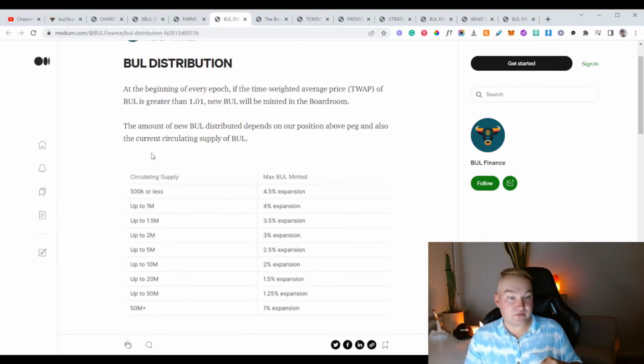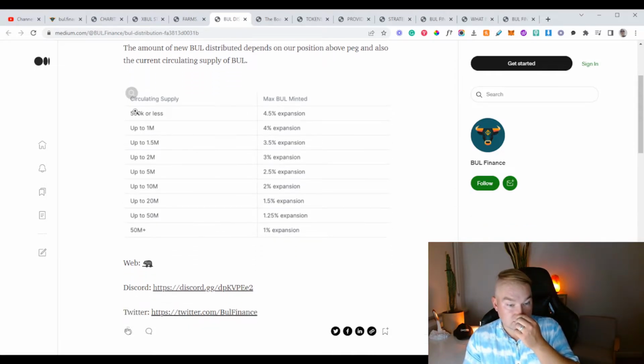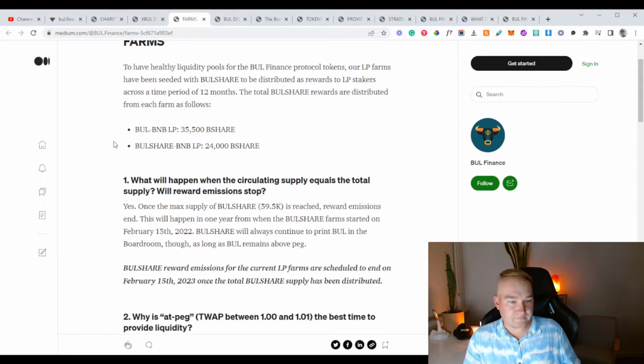The Bull distribution. So they say at the beginning of every epoch, if the time weighted average price of Bull is greater than 1.01, then new Bull will be minted in the boardroom. The amount of new Bull distributed depends on our position above peg, and also the current circulating supply of Bull. So they've got a bit of a graph here as well that shows what the circulating supply looks like and the max Bull that can be minted. And then they've got farms.